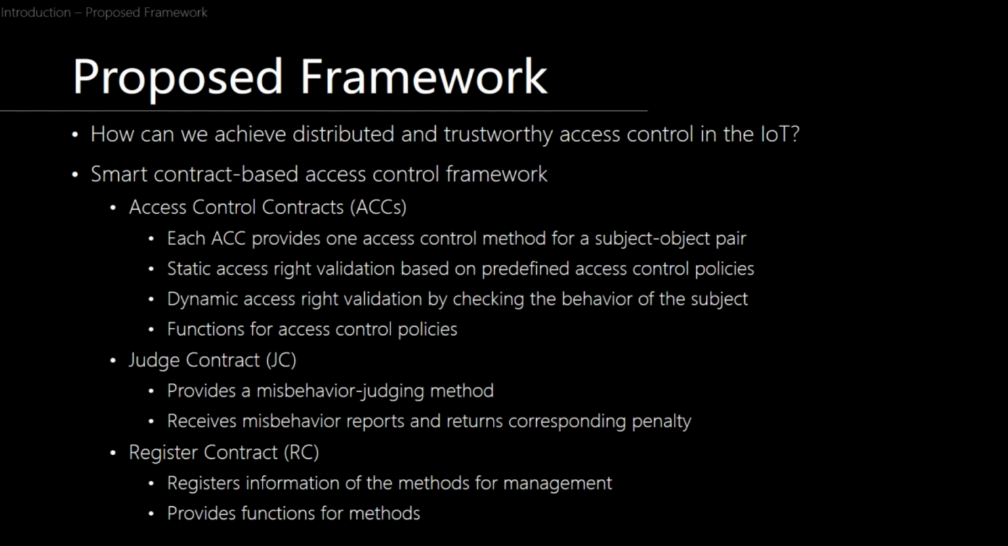This paper proposes a smart contract-based access control framework, which is based on multiple access control contracts, one judge contract and one register contract. Each of the multiple access control contracts provides one access control method for a subject-object pair, and it allows static access right validation based on predefined access control policies, as well as dynamic access right validation by checking the behavior of a subject. It also provides several functions for access control policies like updating, deleting, and modifying.